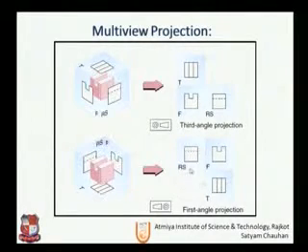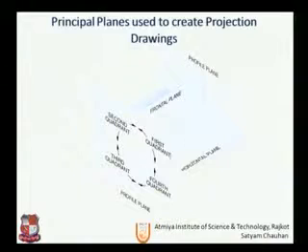And first angle will be, the front view will be above the XY line, right hand side view will be drawn on the left hand side of the front view, and top view will be opposite to the front view, as we already discussed this theory. So we will move further on, that what is the reference plane.